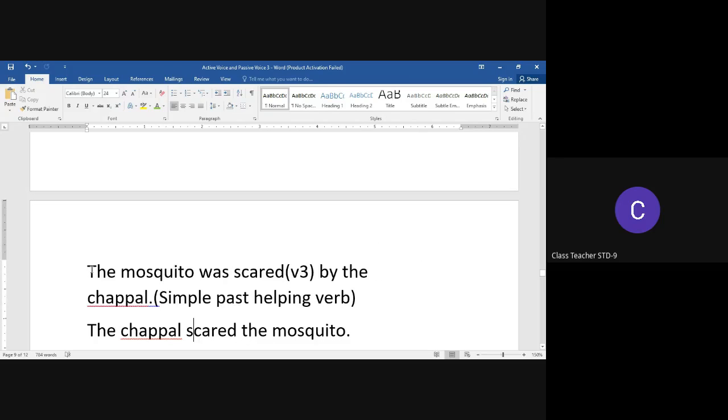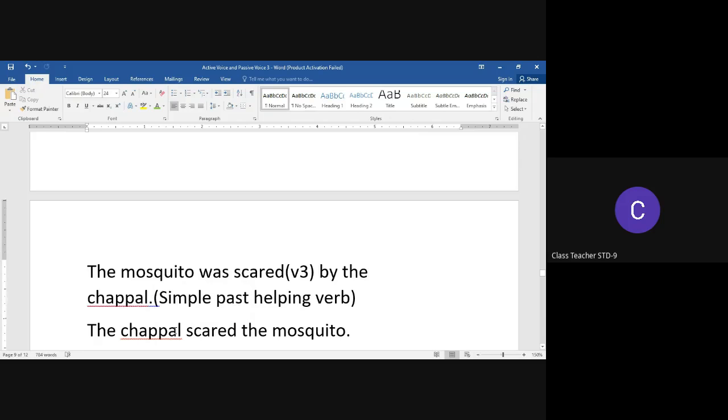Take another example. The mosquito was scared by the chappal. The sentence has the helping verb was, which indicates simple past tense. Now, when we transform from passive voice to active voice, the chappal, which was the doer of the action and which was the object of the passive voice sentence, becomes the subject of the active voice sentence.